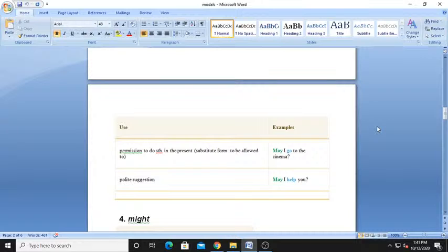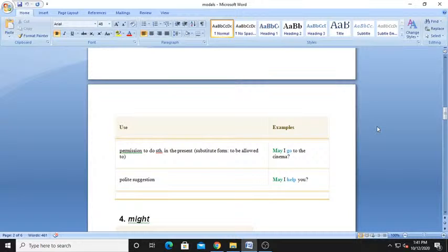Children, don't write anything in the chat box because I am unable to check it now. All of you just focus on the subject matter, whatever I am teaching you. When I check the chat box, that time please write.